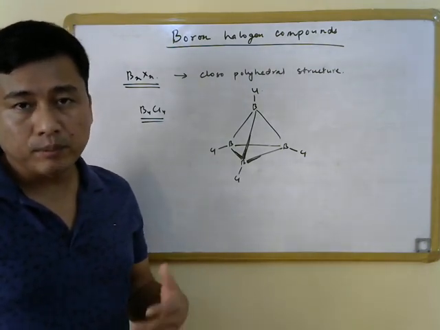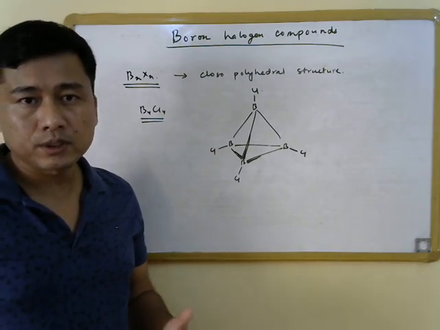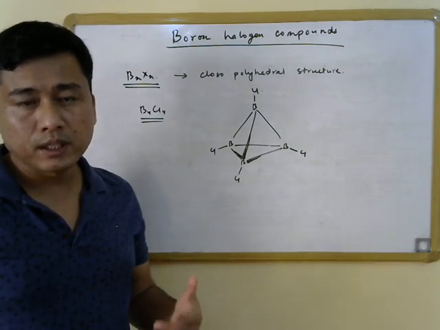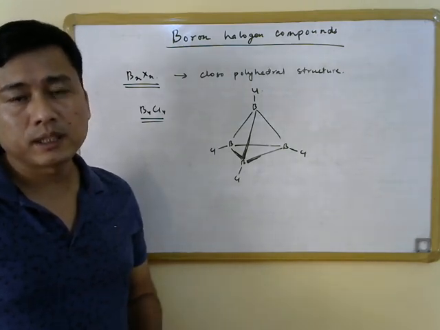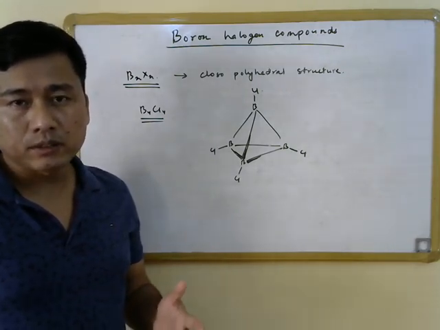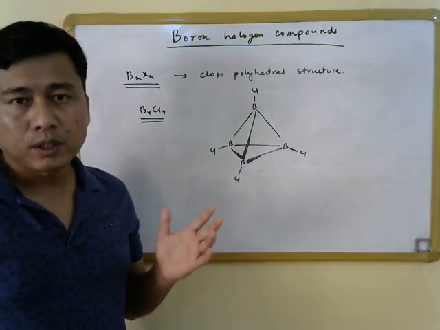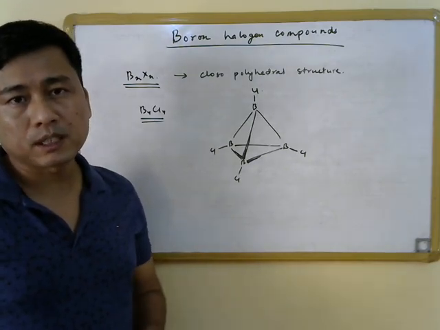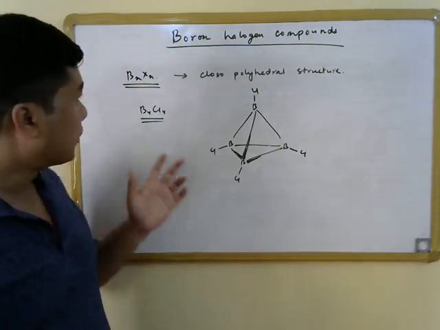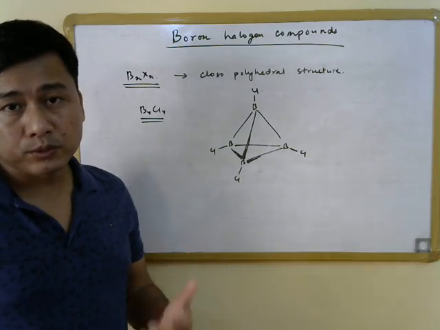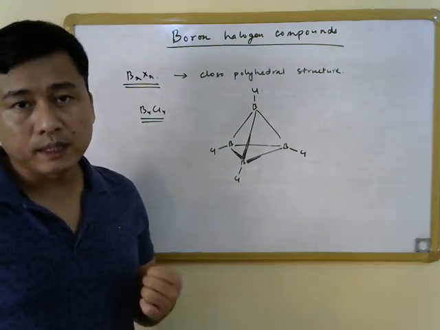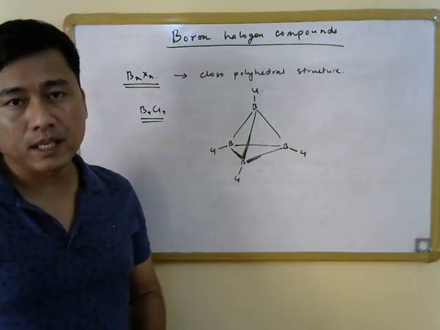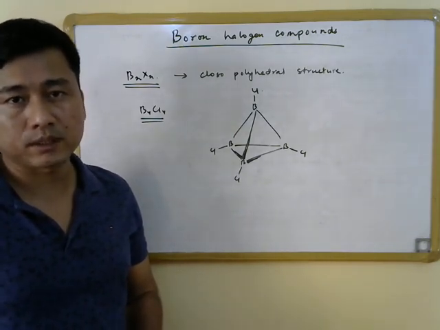Then we have also discussed the application of BF3 in organic chemistry, and we discussed the preparation of BF3 on industrial scale as well as laboratory scale. And finally, we have discussed the structure of other types of boron halogen compounds, that is, B2X4 type of compounds as well as BnXn type of compounds. So let me conclude this lecture with this, and I thank you very much for being with me during this lecture.